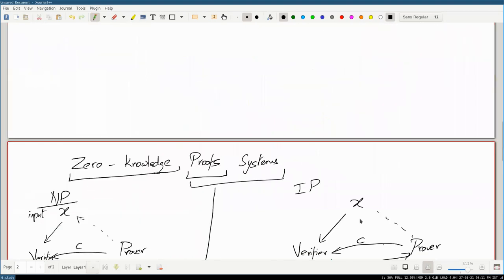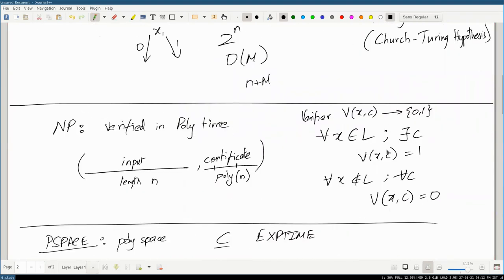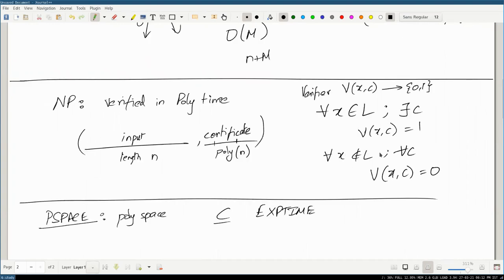Yeah, exactly. So when we go back to the definition, we realize that for saying yes, at least one certificate has to exist, and for no, it has to hold for all. If you flip the output, you get a very different definition, which is no longer the same NP we defined. For all things it will say yes, and there exists something where it will say no, and that is no longer NP. So it has to fit this exact definition. There is this asymmetry between what gives you 0 and what gives you 1.